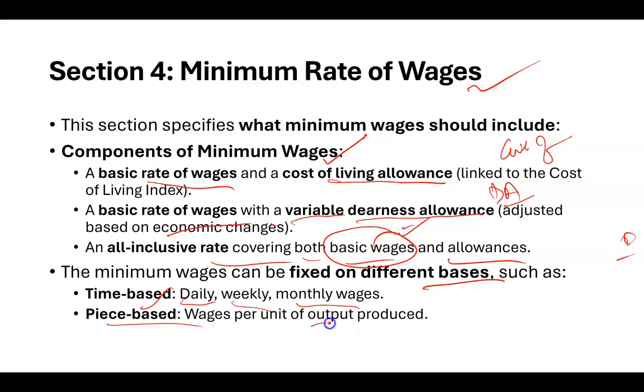Piece rates are also based on the output, how many units are being produced, and based on that you get wages, right? Or how many sales you are doing, based on that you get a salary. So different companies and industries follow different norms, but basically it is either time based or piece based. Okay. Now moving on to section 5.